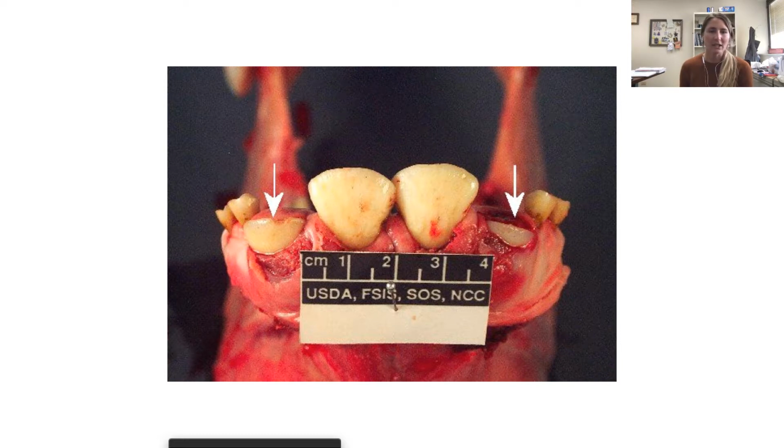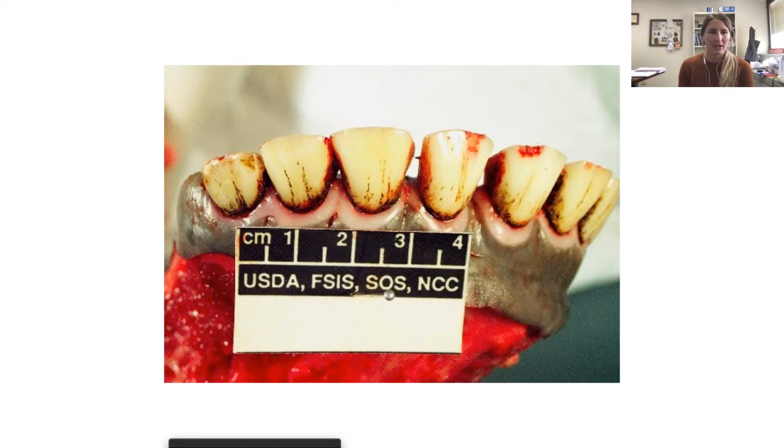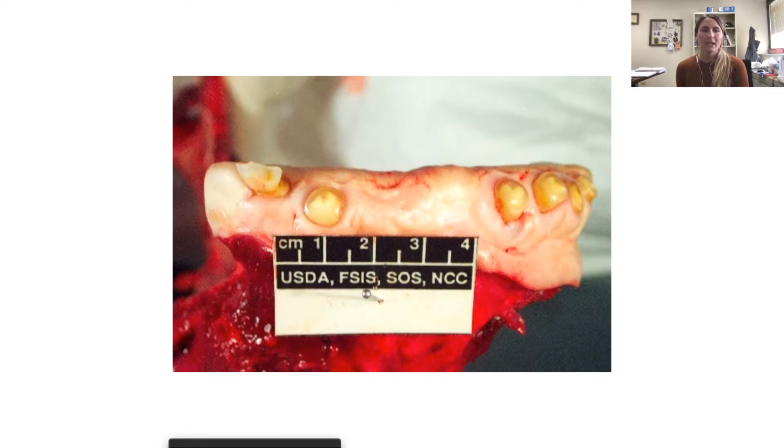So in looking at the heads, and I believe we'll have some cull cows again in our weeks of beef kill, I want you to start to think about how you can use dentition to assess carcass age. Here again is just another example of a full set of permanent incisors. This is a very old, mature cow that has come through a facility. Don't be confused by this image. This is what we call a gummer, or an animal that has lost basically all of its teeth. This cow would be extremely old, probably pushing that 10 to 12 year mark. She's just lost all of her teeth, and so she was probably culled for that reason. She wasn't able to keep body condition on because those permanent incisors aren't going to allow her to graze as effectively.